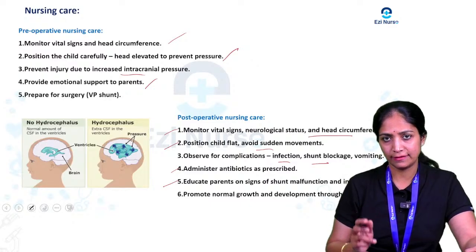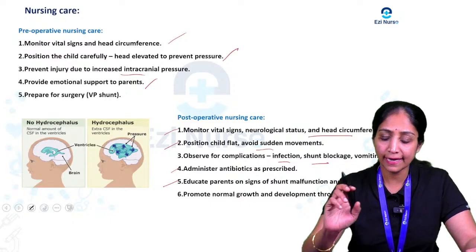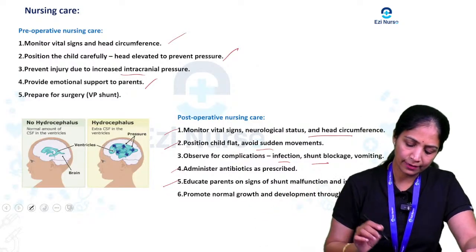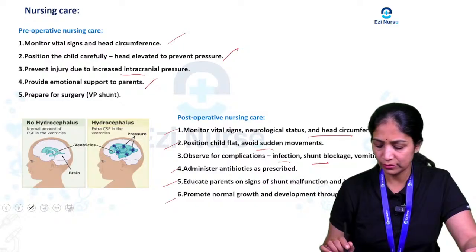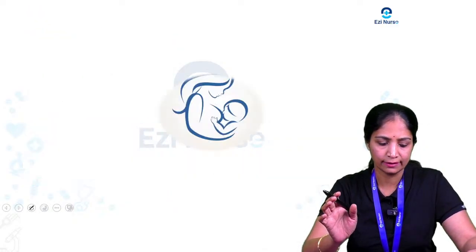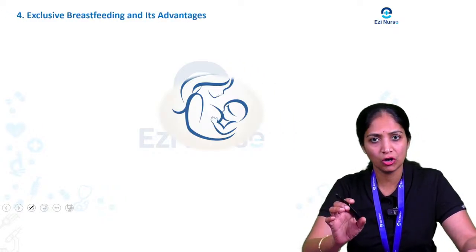Educate the parents especially about the signs of shunt malfunction or any infection, and promote normal growth and development through proper follow-up care. So this is the nursing care you are supposed to write. Next, we will go with the short essay questions.